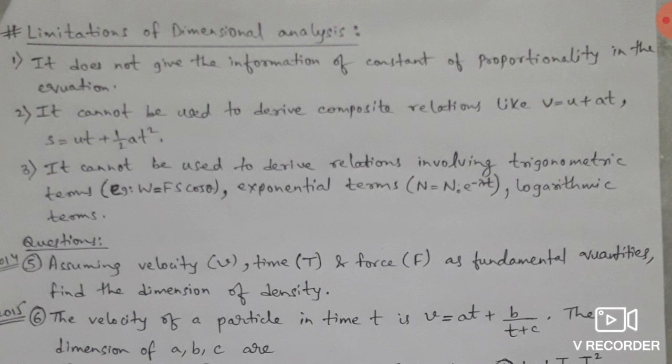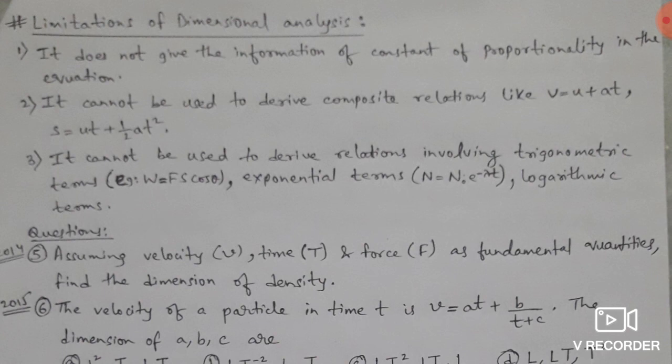Now point number 2, it cannot be used to derive composite relations like v equal to u plus at. So v equal to u plus at, s equal to ut plus half at square, these are called composite relations, meaning there are two terms on the right hand side. It cannot be used to derive all this. It can derive only single relations like this, with only one term on the left hand side and only one term on the right hand side. It can't derive composite relations. Equations with more than one term can't be derived with the help of dimensions.